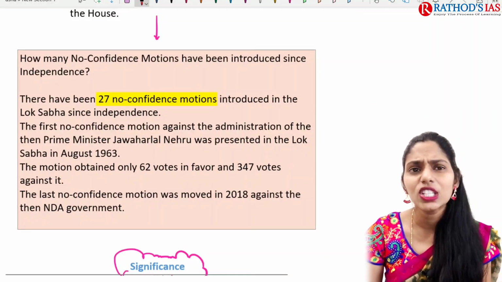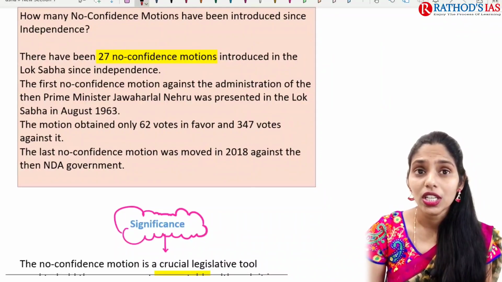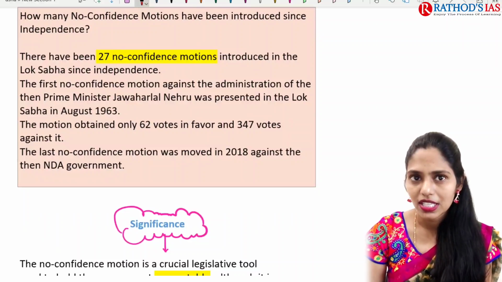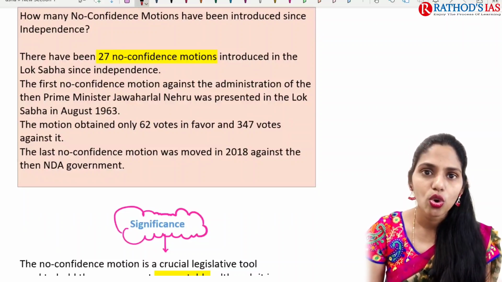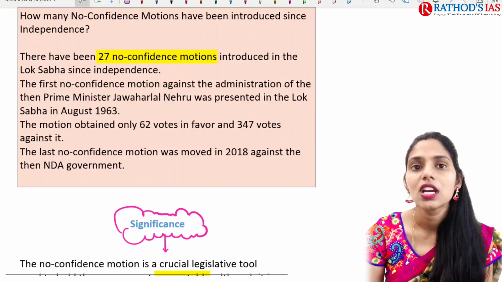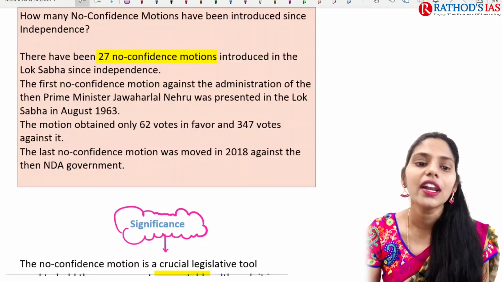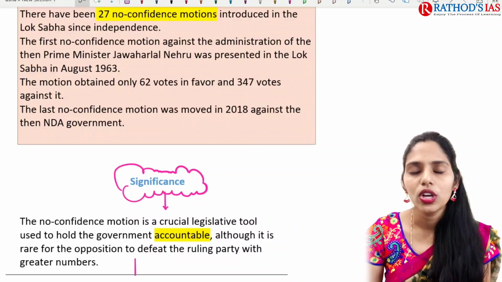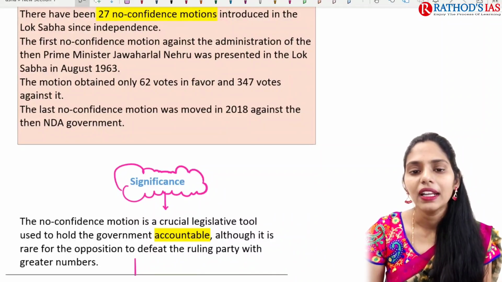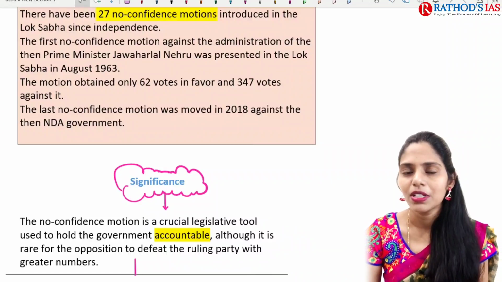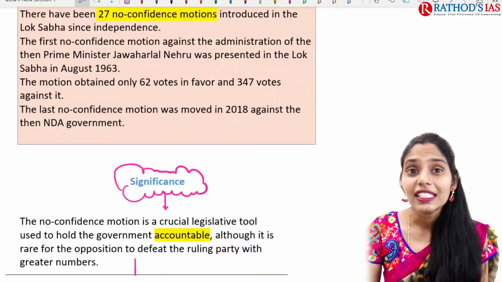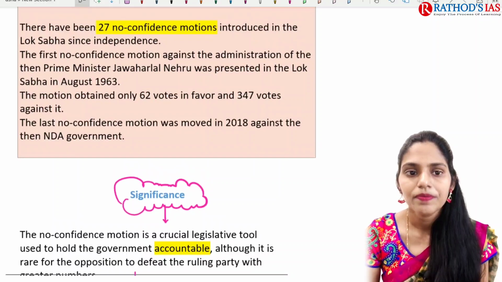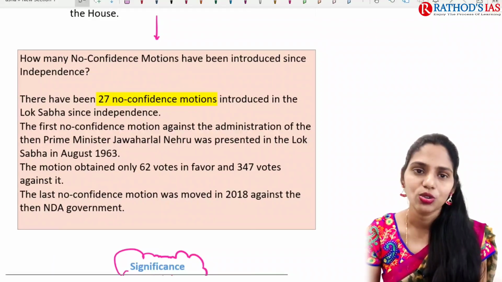So how many times has a no confidence motion been introduced in India? It is 27 times that no confidence motions have been introduced in the Lok Sabha since we got independence. The first no confidence motion was against the administration of Prime Minister Jawaharlal Nehru, and that was presented in the year 1963. The motion obtained only 62 votes in favor, but 347 votes against it. That means the majority was not there. And recently, the last no confidence motion was moved in 2018 against the NDA government. So these are some important facts that you have to know.